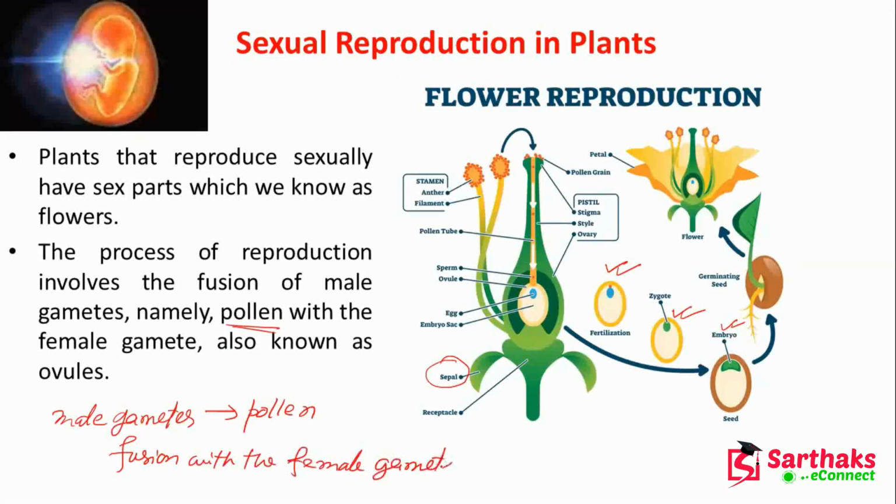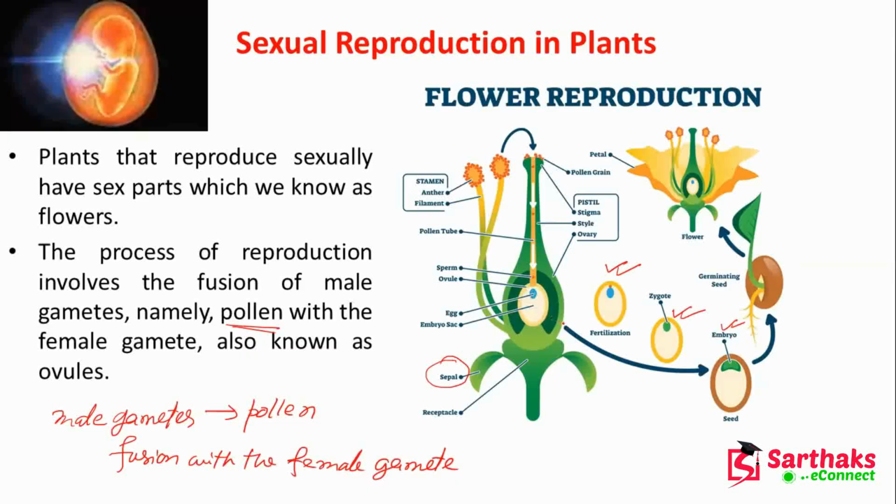Through this pollen tube, the pollen grains will just move inside the ovule, and here you can see that there is an egg and the embryo sac.